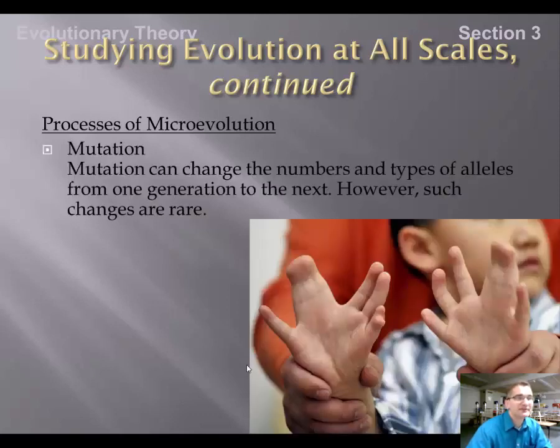Mutation is another process of microevolution. Mutation can change the numbers and the types of alleles from one generation to the next. It's important to remember, though, that these changes are extremely rare.